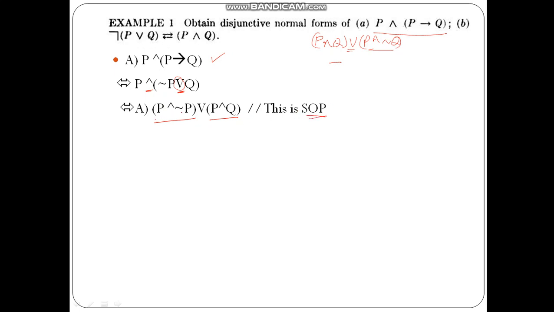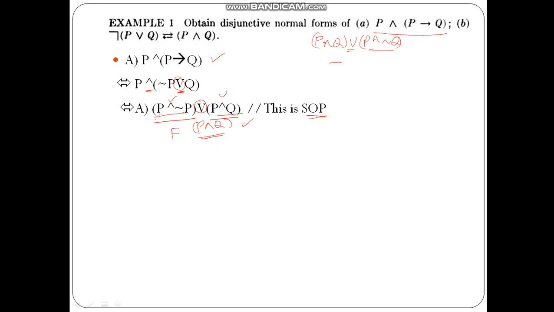These are the sums and these are the products, so it is sum of product format. You can even eliminate this, taking it as false, and or P and Q. So the remaining answer will be only P and Q. A single product format is also a sum of product format, as we have already discussed.